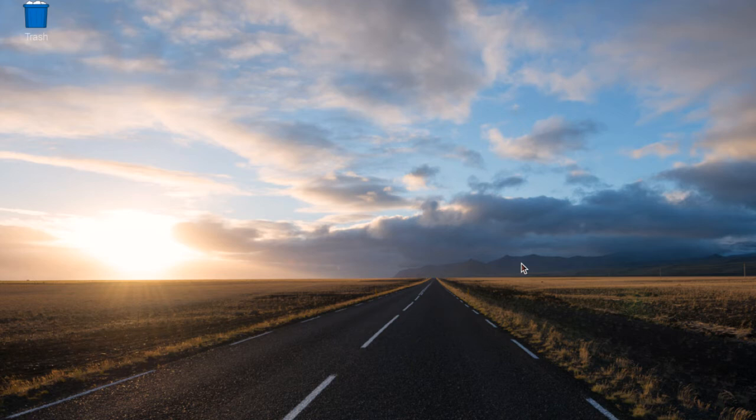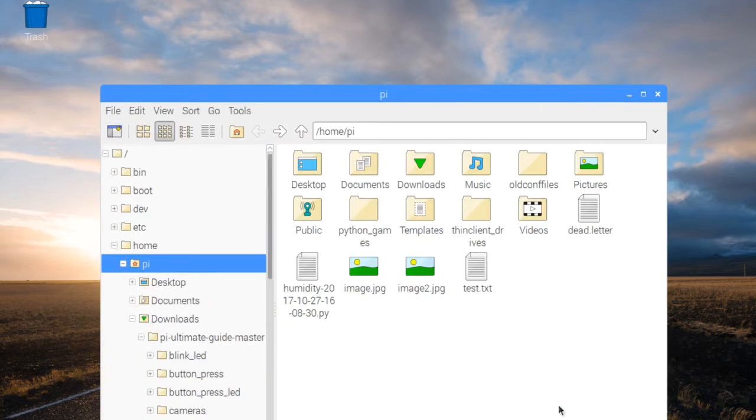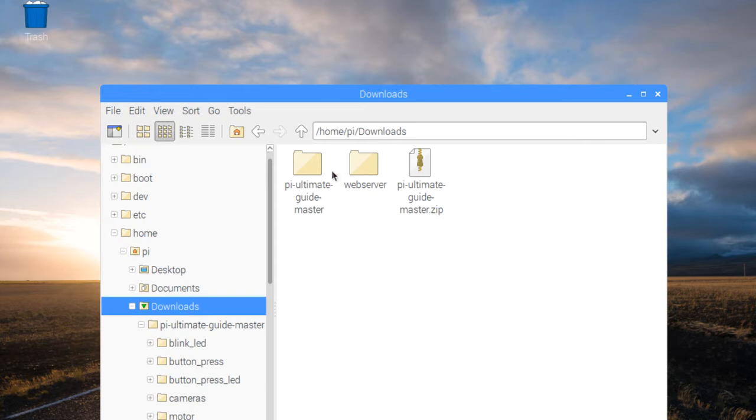Now that our Raspberry Pi is booted up, let's proceed to open the Python program that we're going to execute to run the code for our project. So I'm going to open up a file explorer here, and navigate to the folder where I downloaded the resources for the class.